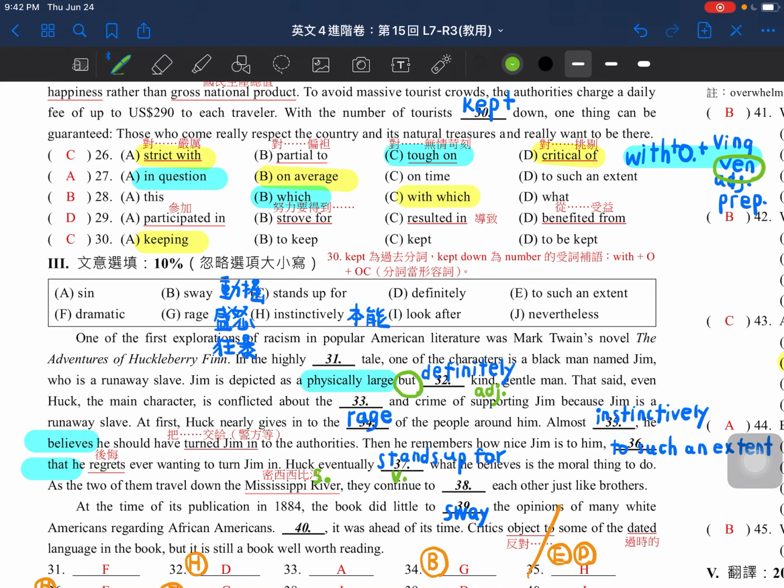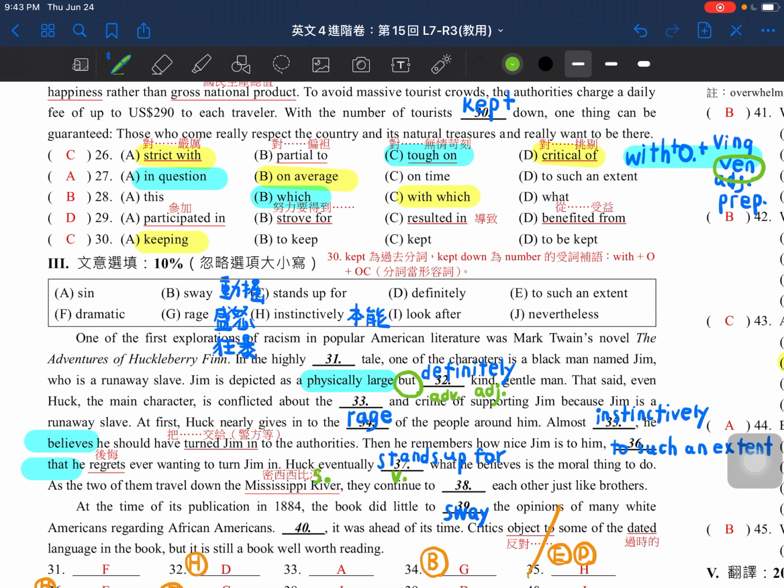So here, as you can see here, we have kind here. So probably you have to think about, you might put an adverb here. And we had the word but here, right? So that's why we had to make a contrast. So physically large, but definitely kind gentleman. So that's why we'll choose the word definitely, which will be better.